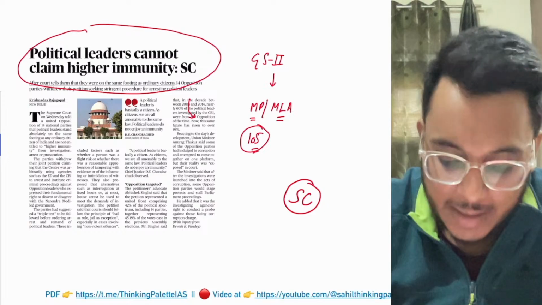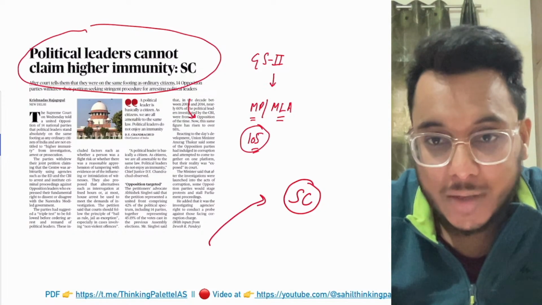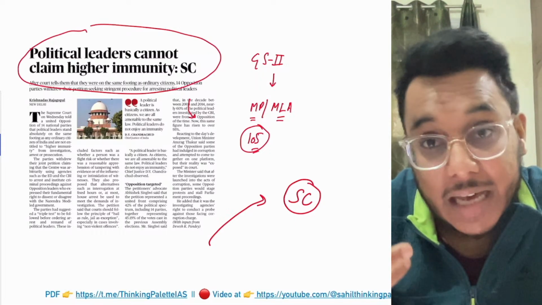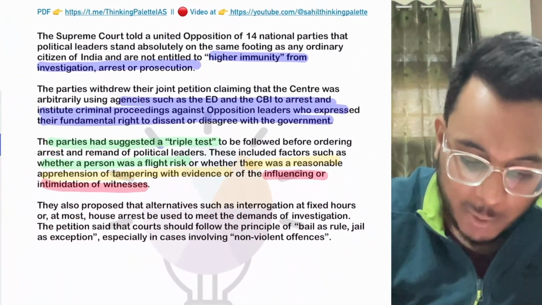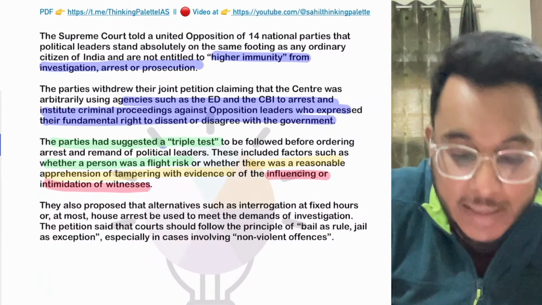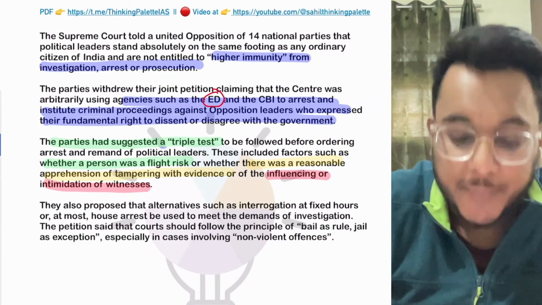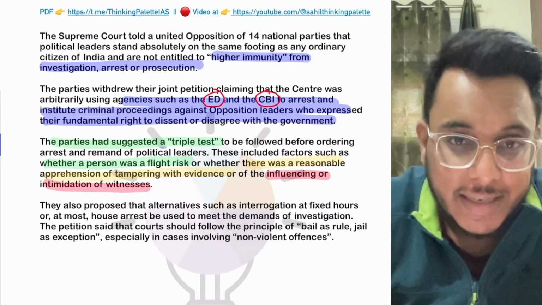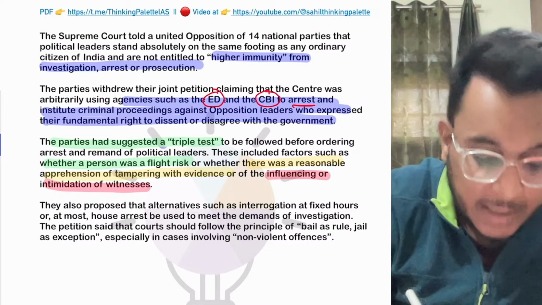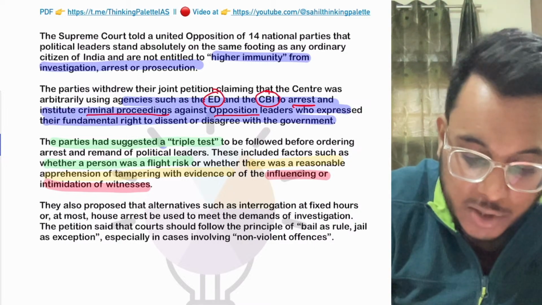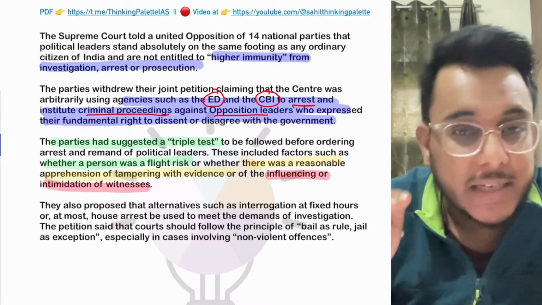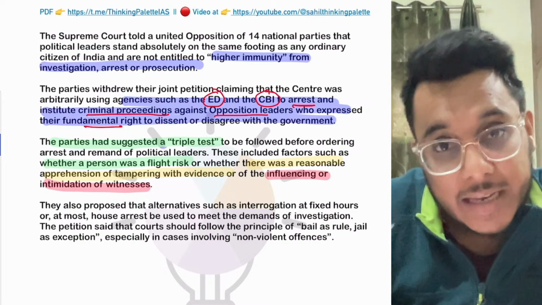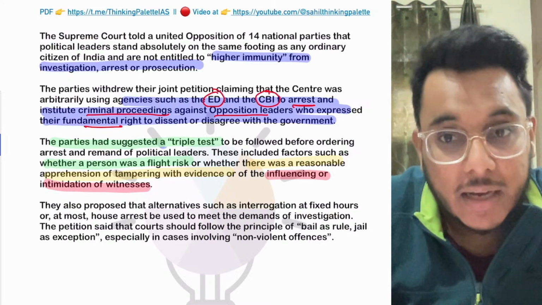And in this particular petition, they have asked the Supreme Court that right now, the ruling party is targeting us. It has been said that the ruling party is using the Enforcement Directorate and the CBI, and cases are being filed against opposition leaders, and they are being arrested. Criminal proceedings are being filed against the opposition leaders, and specifically those leaders are being targeted who have used their fundamental right and have disagreed or shown their dissent against the government.